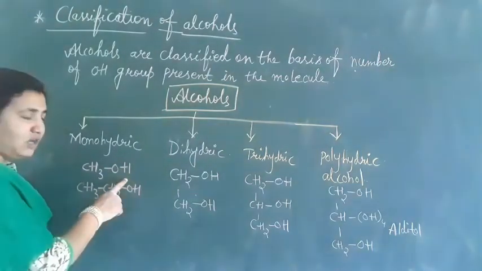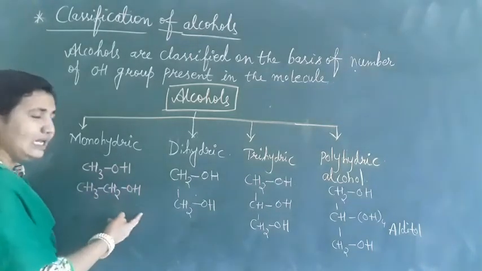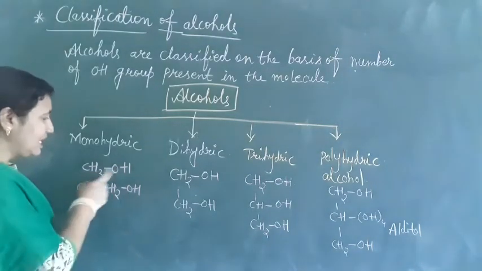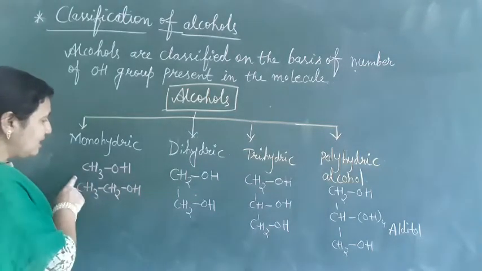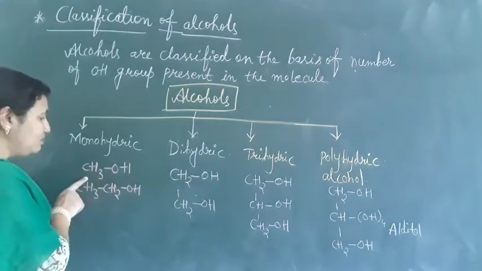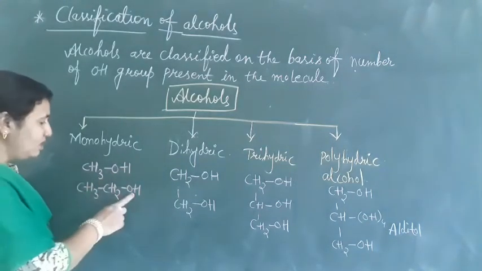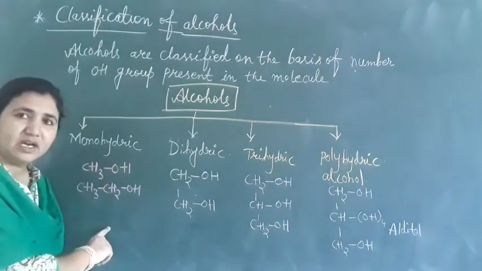Examples are methanol and ethanol. The common names are methyl alcohol and ethyl alcohol, and the IUPAC names are methanol and ethanol. Only one OH group is present in their structure, so it is called monohydric alcohol.